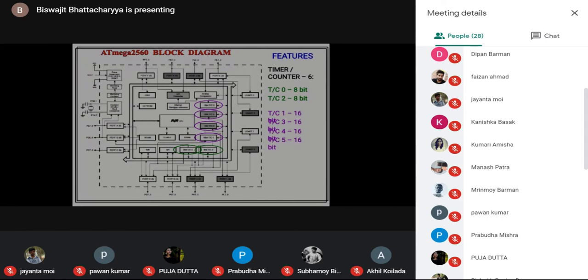So in our Atmega 2560 microcontroller, there are 6 timer or counter hardware units available. These are called TC0, TC1, TC2, TC3 up to TC5. 0 to 5 means 6 timer counters are available. T means timer, C means counter. Out of all such 6 units,